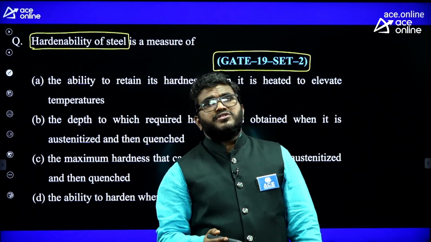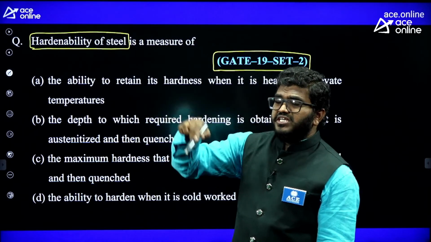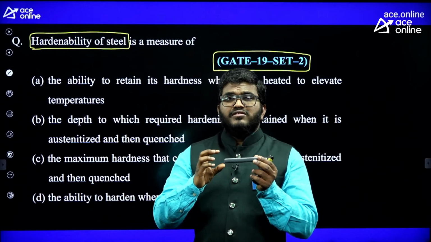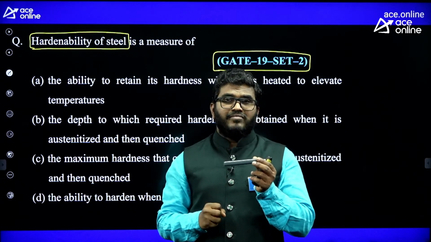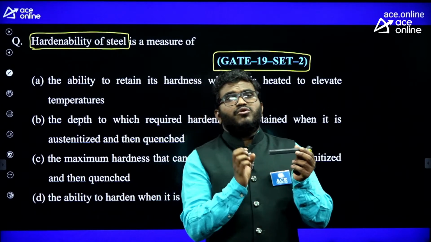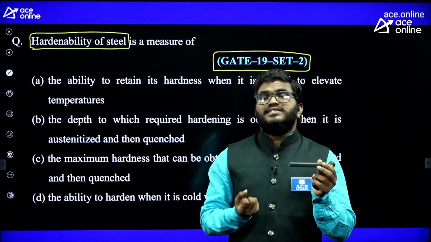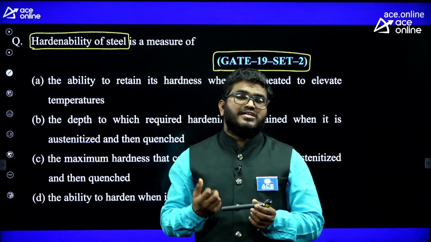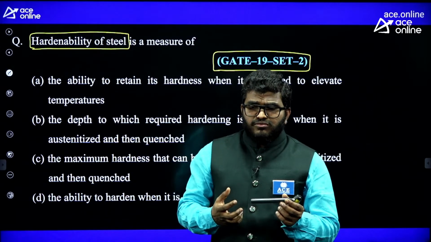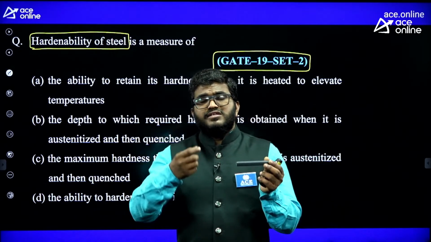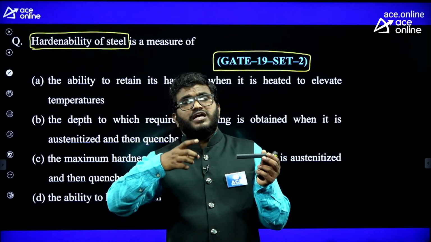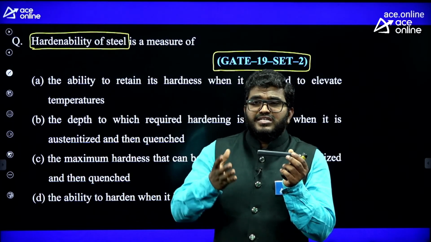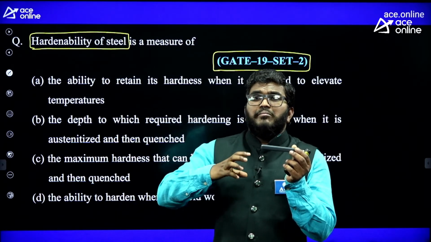In the hardening process, after heating the material, we quench in water, so the material forms martensite. But in the inner core of the material there is some retained austenite. The outer layer is the hard phase martensite. So hardenability means it is the depth from the surface of the specimen up to which martensite is present. In simple language, it is the depth from the surface up to which a material has